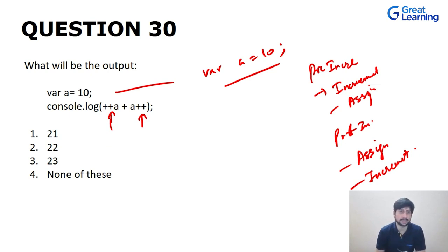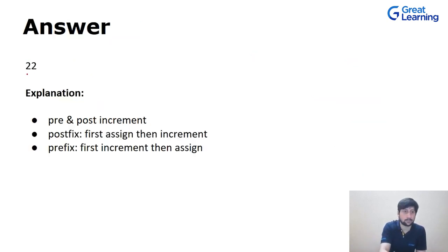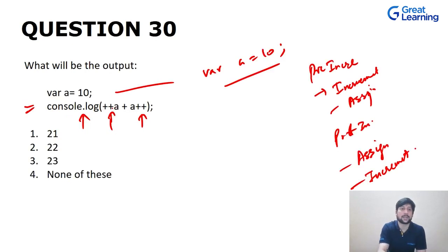So what will be the output in this case? As you can see, we are trying to print it at the same time. So whatever the value will be, it will hold throughout this operation, throughout this statement. As you can see over here, we have this pre and post increment. Post means first assign the value and then increment, and prefix means first increment and then assign the value. As you can see over here, we have this value as 10. We are doing a pre-increment, so that means it will increment the value first and then assign it. But over here, it is a post-increment, right? So it will be first assigned.